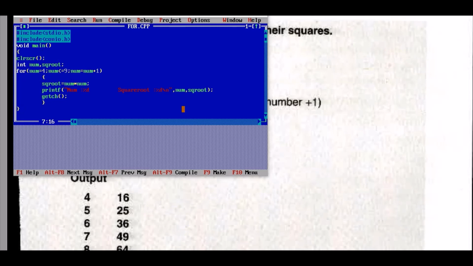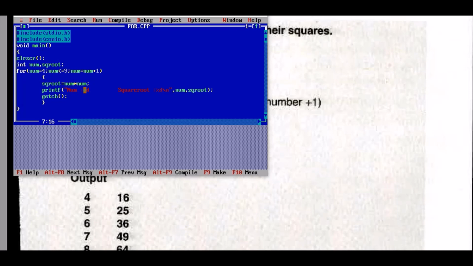If the condition becomes 10, it will go out of the loop. Then the statement computes square equal to number into number.